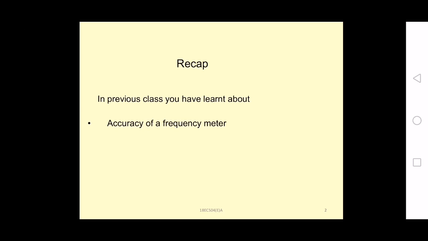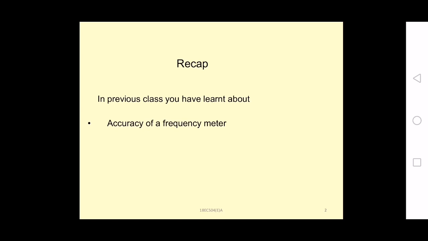The reciprocal counting method is used when we are making low frequency measurements, where the percentage of error is more. For high frequency measurement we go for the direct technique of measurement, whereas for low frequency measurement we go for reciprocal counting.